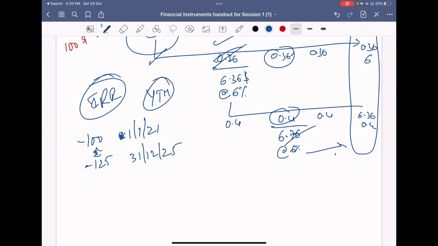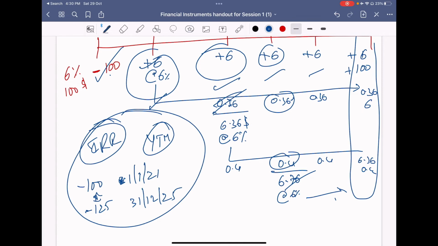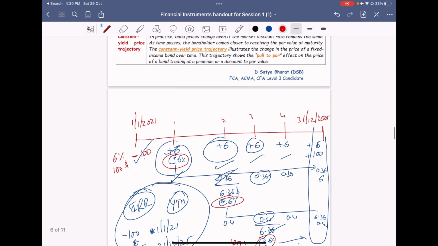Yield till maturity: till maturity, you have not enjoyed any single dirham, dollar or rupee. You keep on reinvesting at one particular rate. This rate is called your YTM. And the assumption is that whatever I'm talking about is at 6%, at 6%, at 6%. So these are all the YTM rates. This is the assumption and this is the concept.